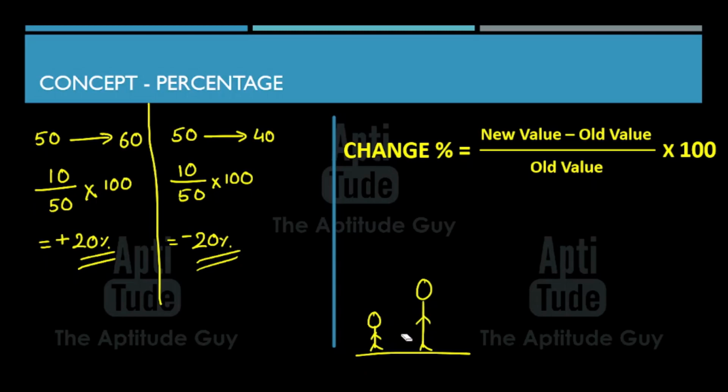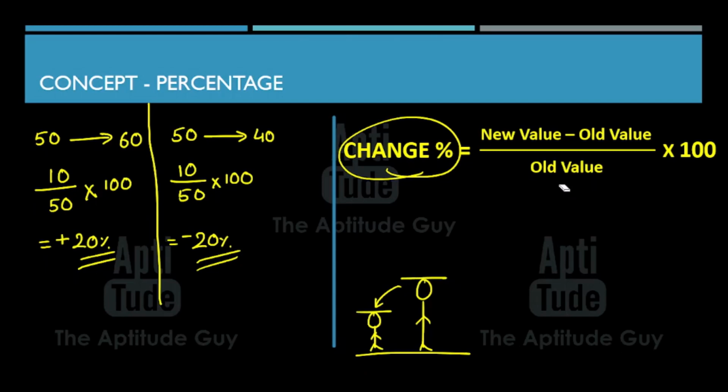How do you know that your height has changed? Because you are comparing your present height with your older height. That is how you know that some change has happened. If you compare your present height to the present height itself, you're just wasting your time. What are you even comparing? You get to know that change has happened only when you compare with an older value.